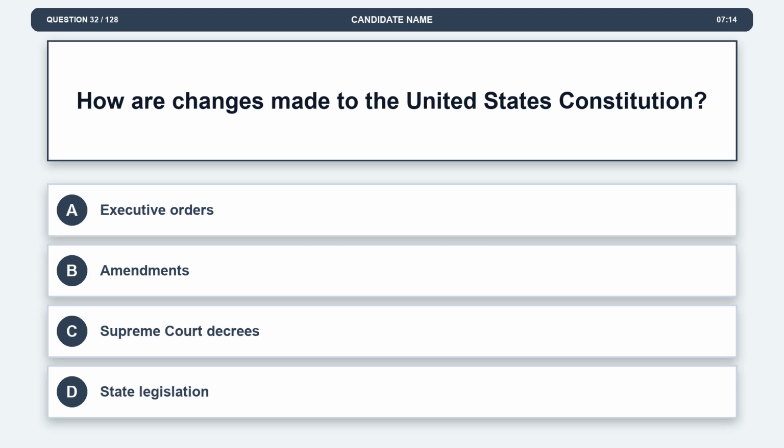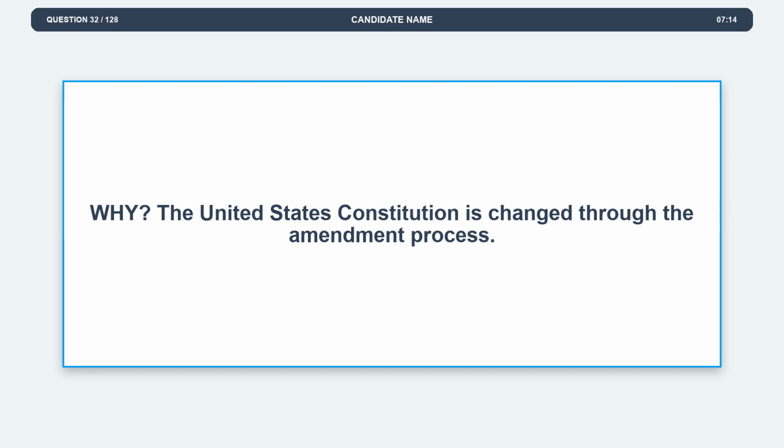Question 32. How are changes made to the United States Constitution? Option A. Executive orders. Option B. Amendments. Option C. Supreme Court decrees. Option D. State legislation. The correct answer is option B. Amendments. Explanation. The United States Constitution is changed through the amendment process.